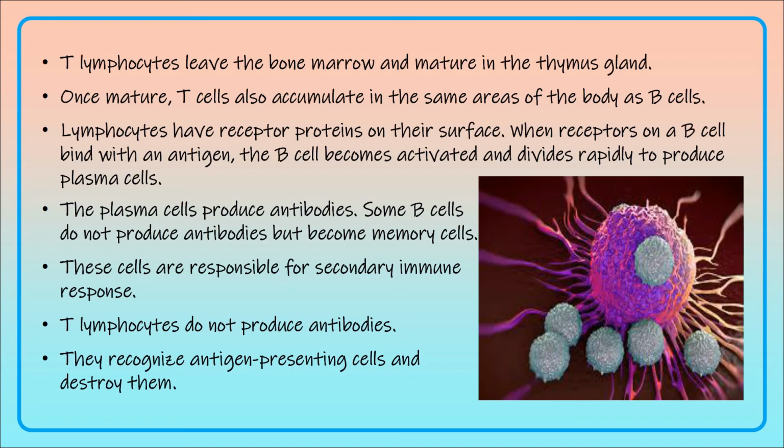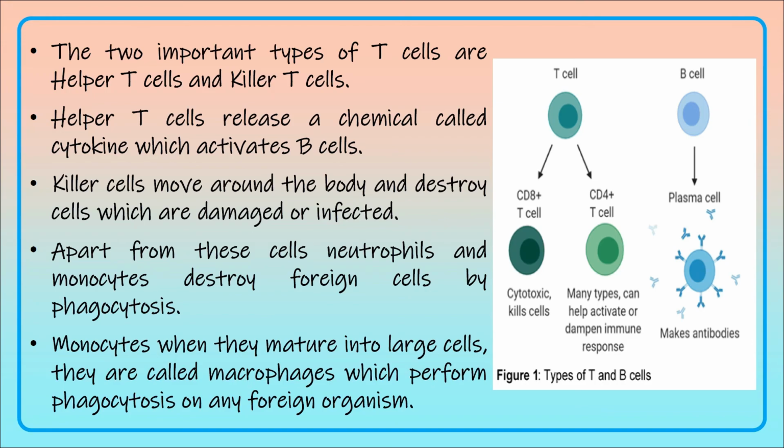The T lymphocytes will not produce any antibody; only the B lymphocytes will produce the antibodies. The T lymphocyte will recognize the antigen presenting cell and destroy the antigens which are coming into our body. The two types of T lymphocytes are helper T cells and killer T cells. These helper T cells will release a chemical substance called cytokine. This cytokine will activate the B cells to perform their function. And the killer cells will move around the body and destroy the cells which are damaged and which are infected by pathogens.